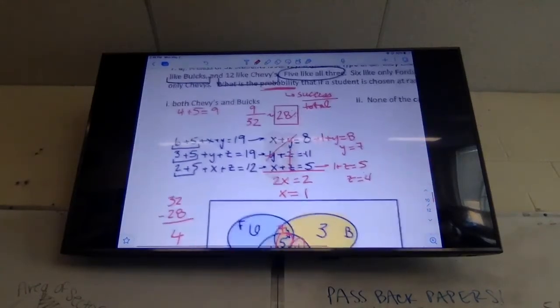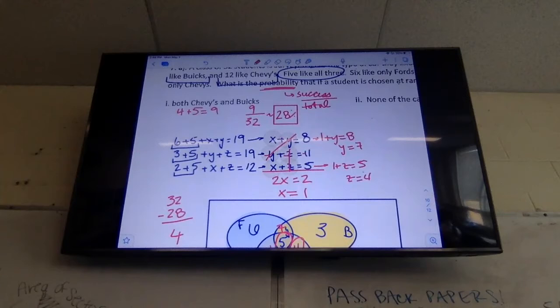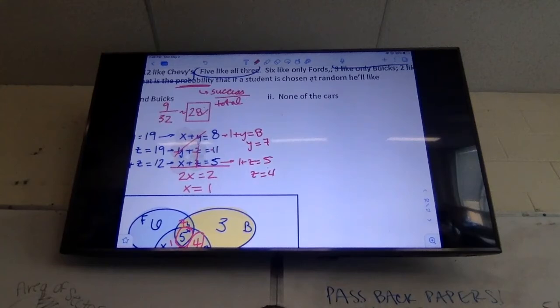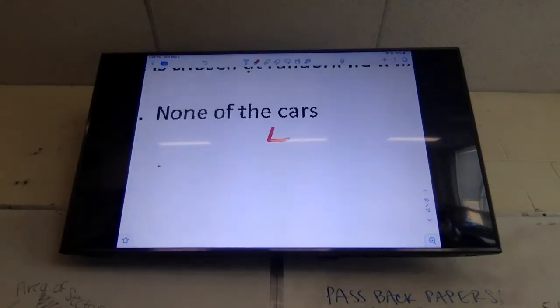Okay. Anybody have questions on that one so far? The next one says, what's the probability that the kid chosen at random likes none of the cars? Well, how many kids don't like any of these cars? 4. And how many total kids are there? 32. That's okay. So 4 over 32 is our probability of picking a kid that doesn't like any of those cars. That's about 1/8, which is about 13%.